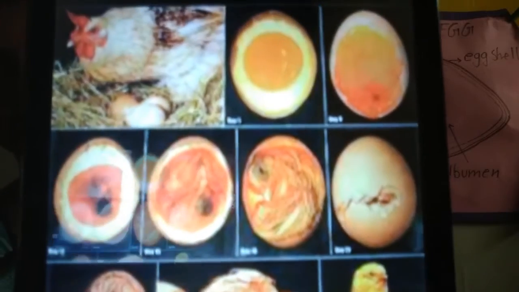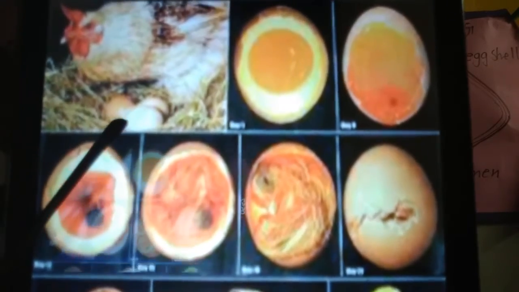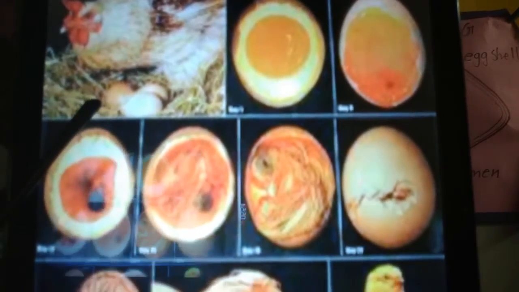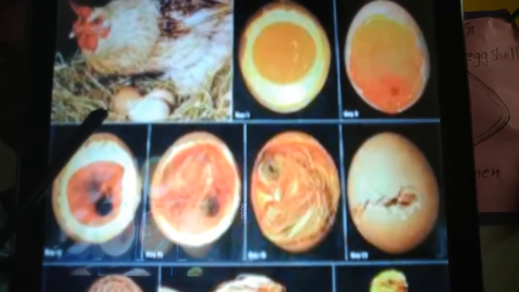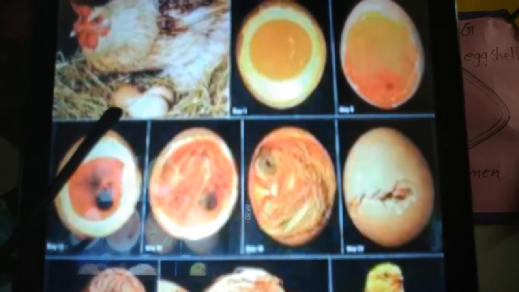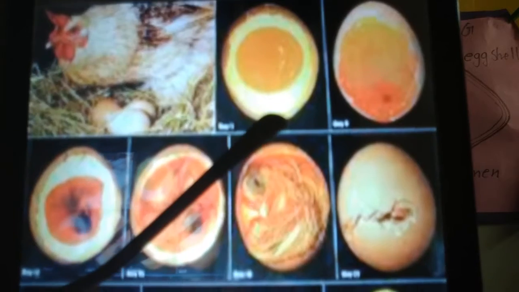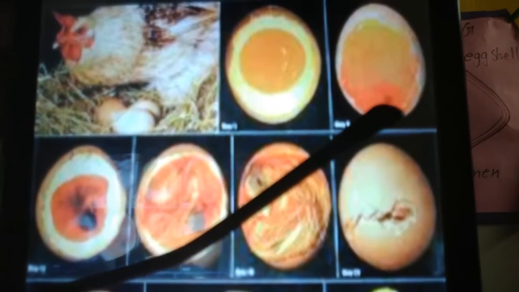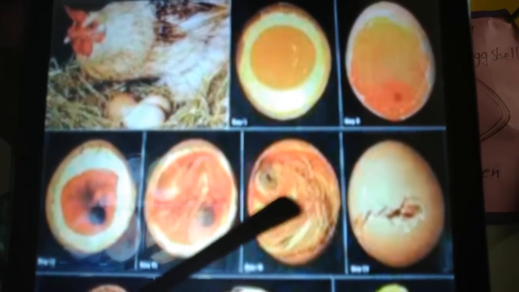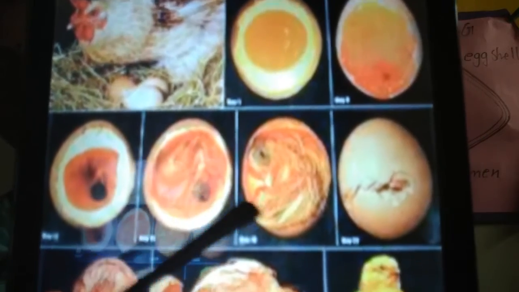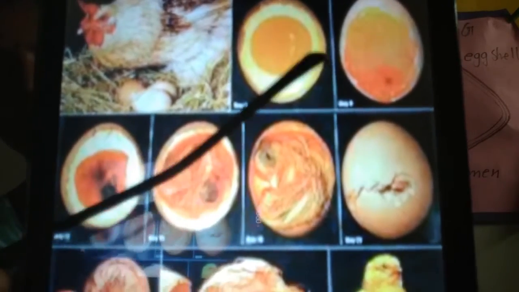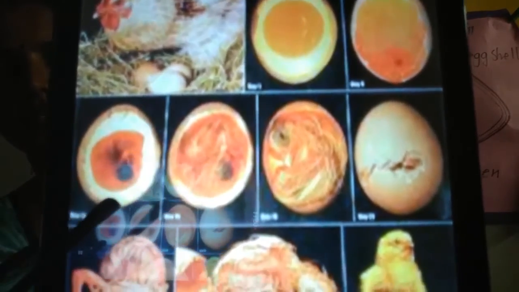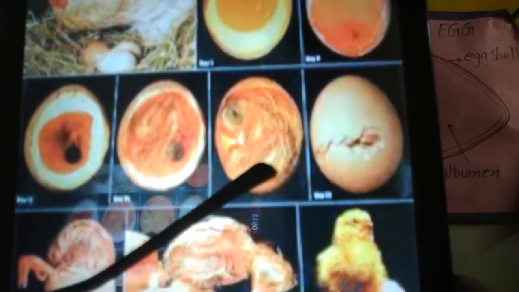This is a hen. The hen sits on the egg to keep the egg warm. Then only the egg will hatch out. So the first stage, and this second, and it starts growth. So these are the growth stages. First, second, third, fourth, fifth.